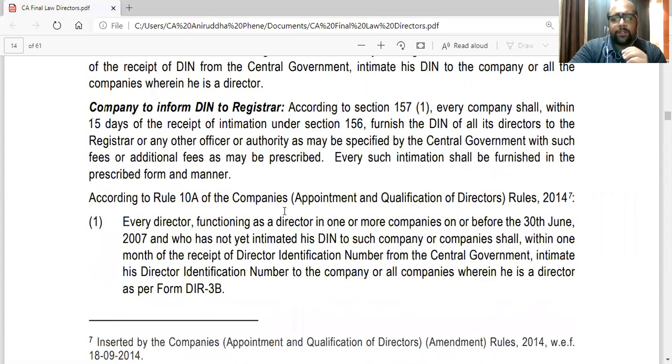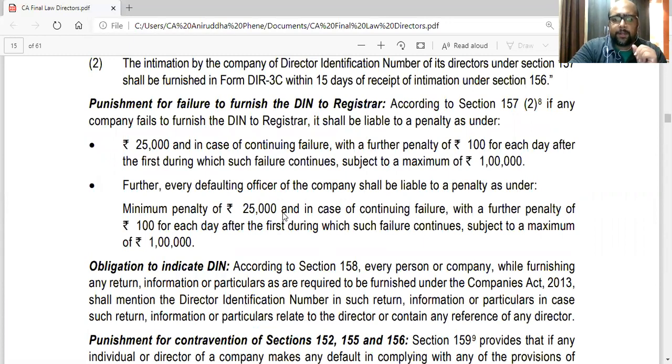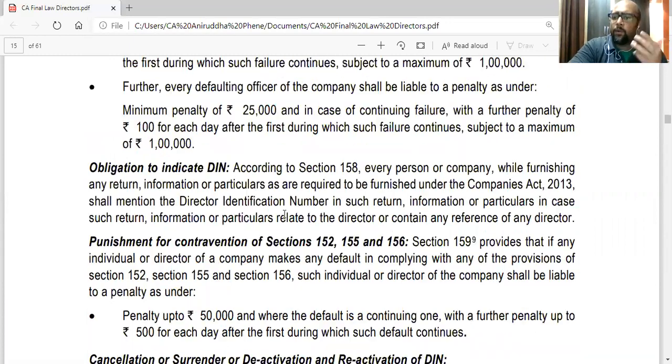Just these two or three points you need to add at the end. Penalty clause we don't study because we won't be able to remember that in the exam. And also this point you can add, obligation to indicate DIN: in whatever particulars are submitted or returns submitted by the company or information, wherever the director's name is mentioned, DIN also has to be mentioned.